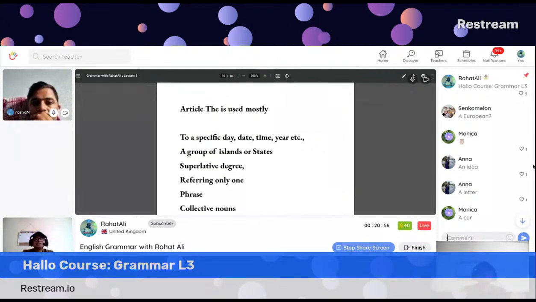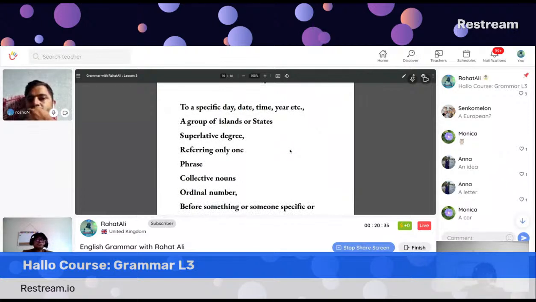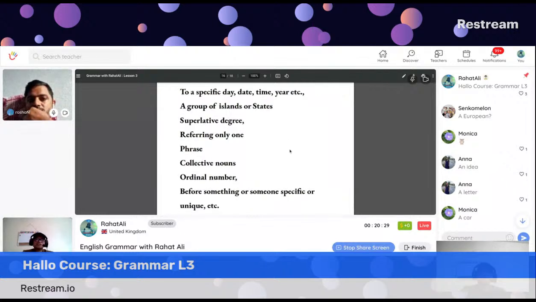So article the is used mostly with a specific day, date, time, year, etc. A group of islands or states. Superlative degree, referring to only one. Collective nouns. Ordinal numbers. Do you remember what ordinal numbers are? Before something or someone specific or unique.